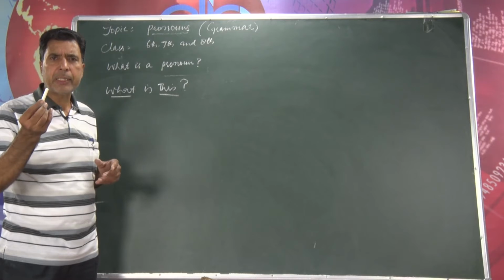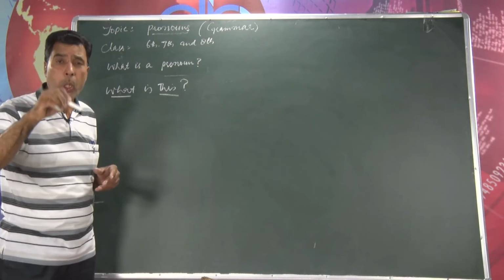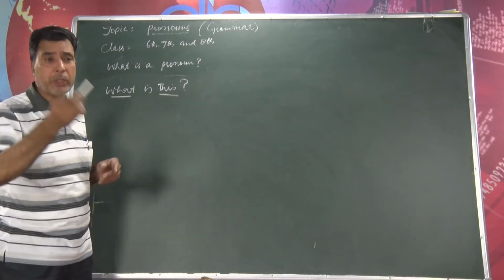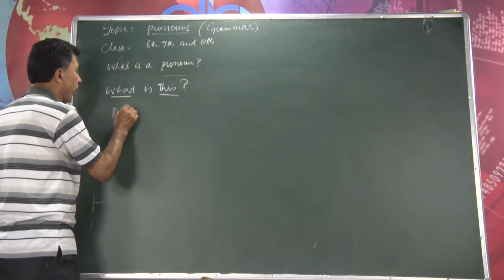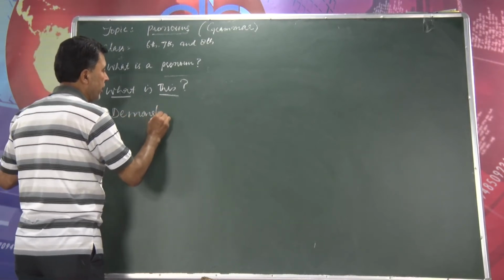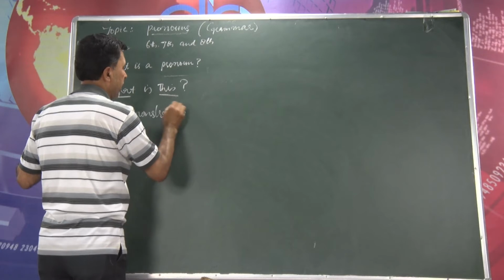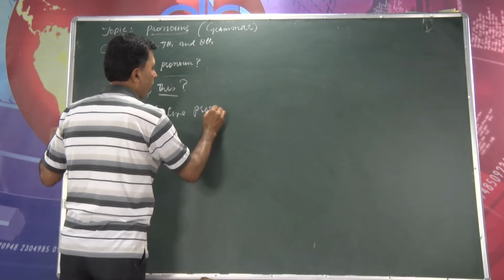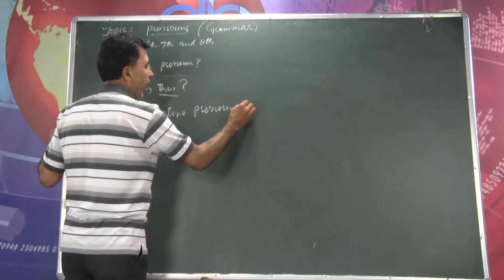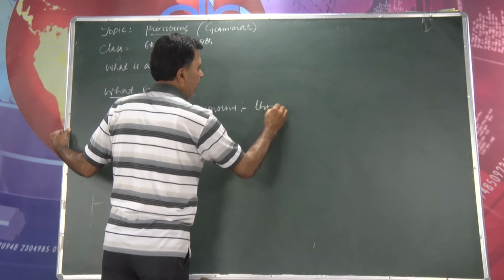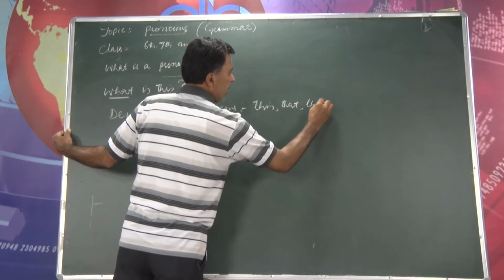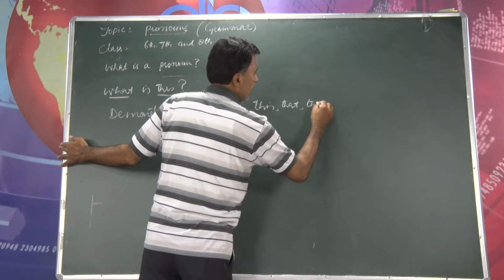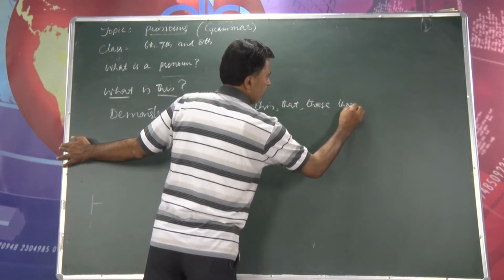So this, that, those, these, when we show something, when we point out something, these are demonstrative pronouns. And what are these demonstrative pronouns? I have given you examples. I can write this, I can write that, I can write these, I can write those, etc.